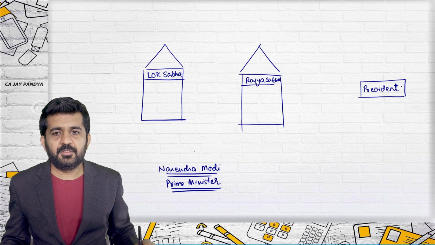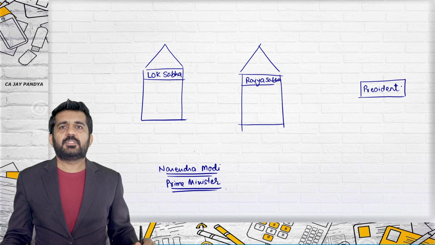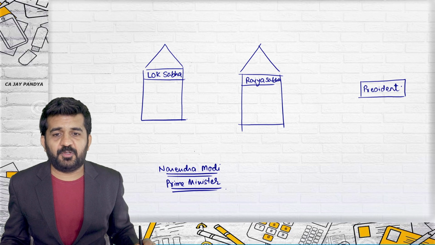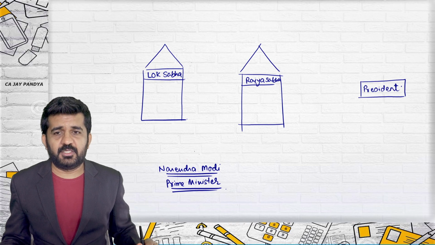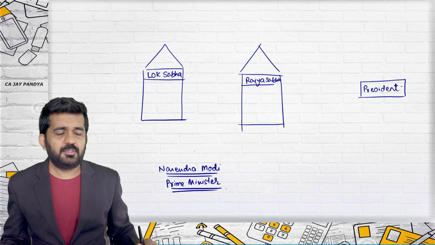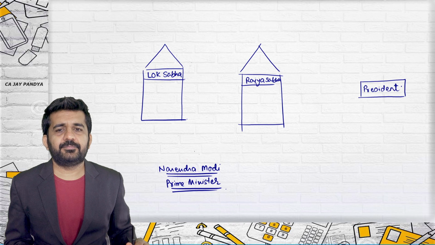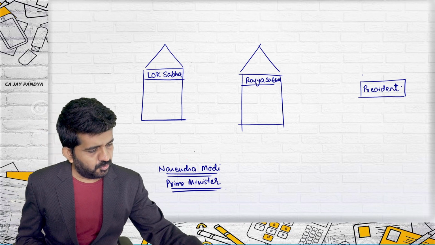Probably 50% of you. Is it all right? Who is President of India? All right. 40 to 50% of you know. Ayush, can you give me the answer? Ramnath Kovind. Ramnath Kovind. All right.